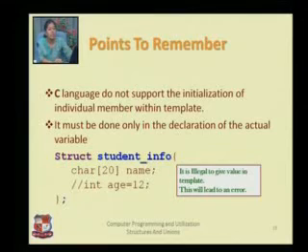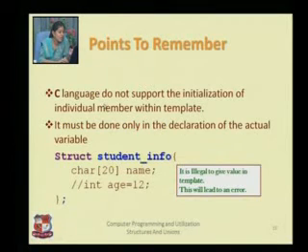You cannot write that value at the time of the structure's definition. Here, suppose I have the attribute age, so I cannot give the value of age at the time of the structure's definition. Here struct student info, the brackets and this semicolon, this whole thing is known as the structure definition. So inside the structure definition I cannot give the value of any variable, not even a single one. So int age = 20 is an invalid statement, that's why I have commented it. If I write this, it would lead to an error. So it's illegal to give a value in the template. Template means structure definition. This would lead to an error.